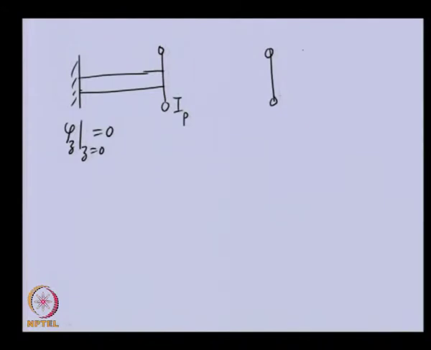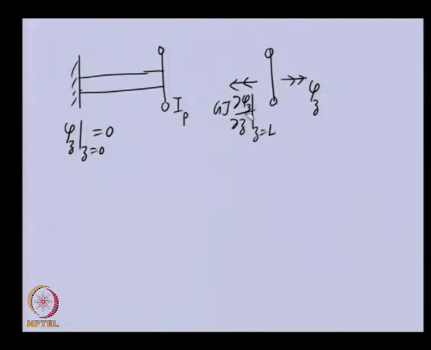If this is the positive direction for the angular displacement, there will be a reactive torque from the shaft acting onto it, and that will be at z equal to L.